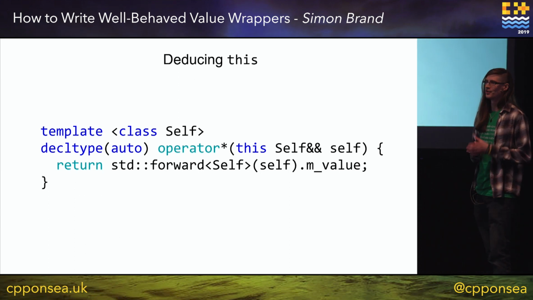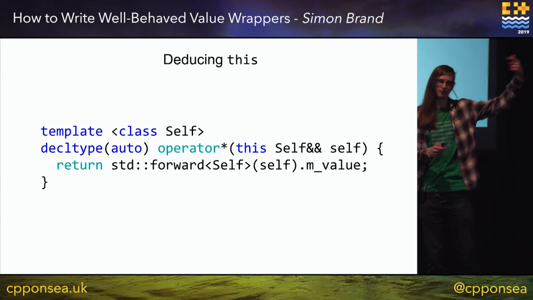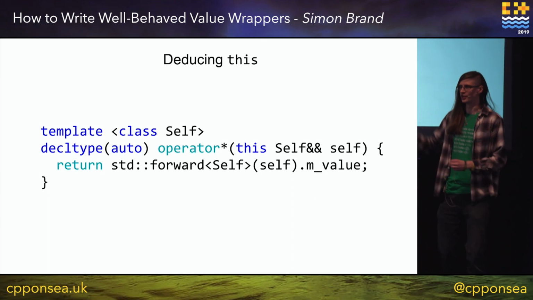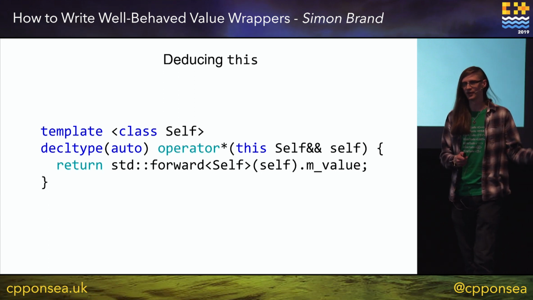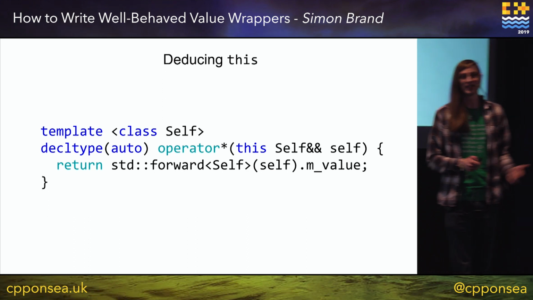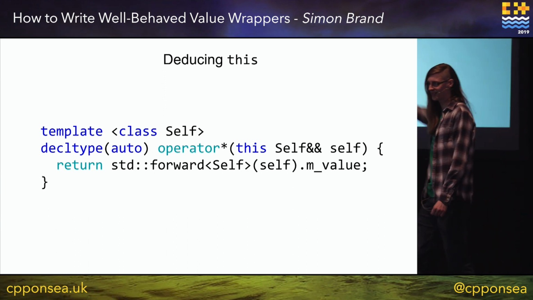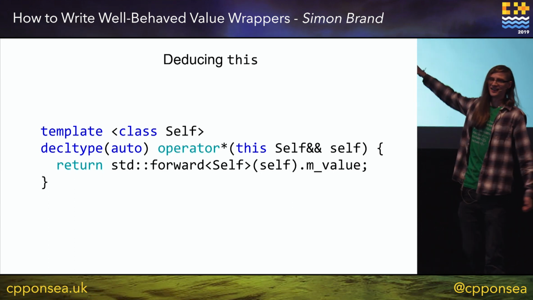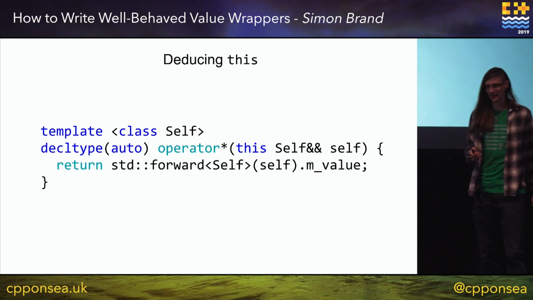Essentially what this allows us to do is, instead of writing overloads for all of the different cases, we just deduce what the type of this was. We deduce whether it was an L value, whether it was an R value, whether it was const, even whether it was volatile if you really care. So this one function is essentially the equivalent of all 4 overloads we previously had.